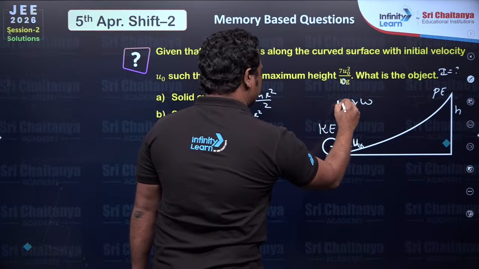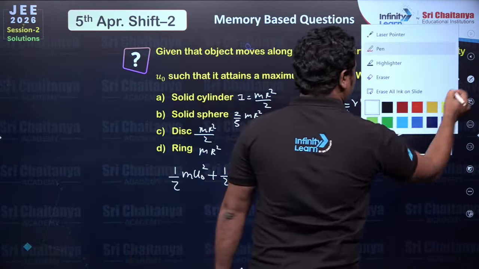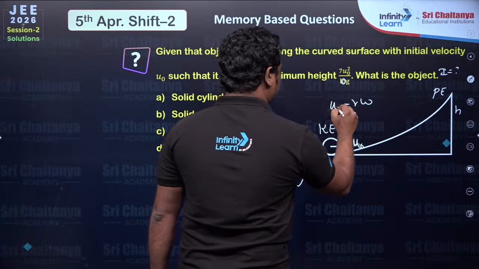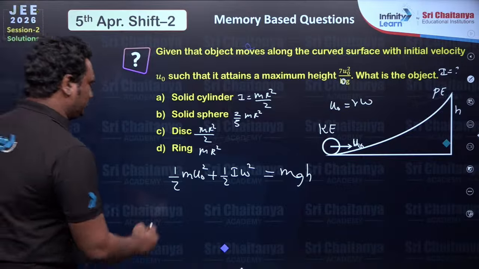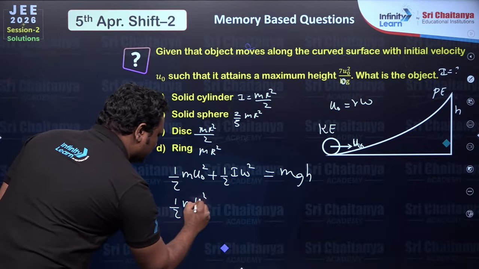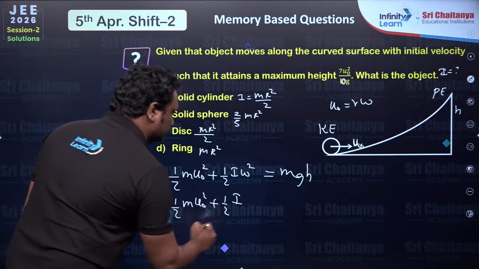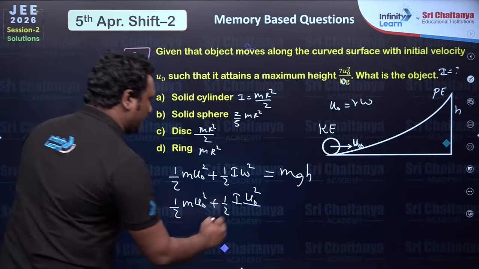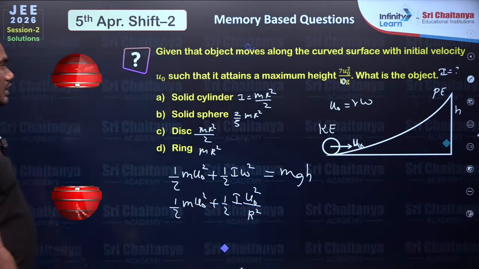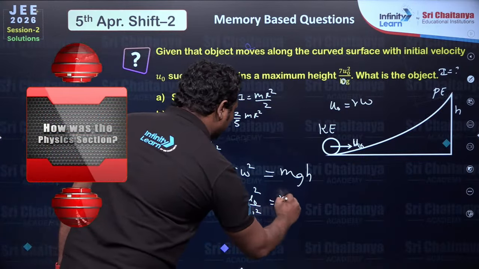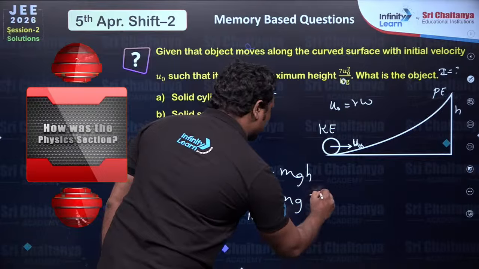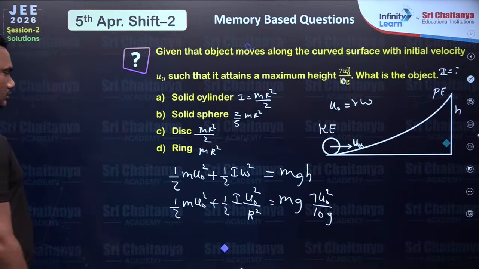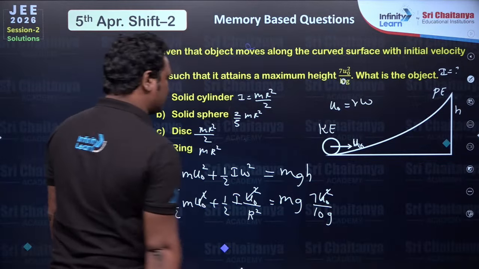So half m u0 square plus half I, omega will be u0 by r, so u0 square by r square, is equal to m g, and H value is 7 u0 square by 10 g. u0 square, u0 square, u0 square is cut.